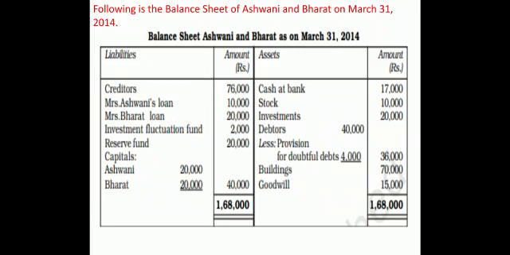Let's go on the asset side. Leave aside cash at bank, that amount will go in bank account on the debit side, left hand side. 17,000 balance brought down, right? Then stock and investment, they will go along with debtors, building and goodwill in the realization account debit side, from right hand side of the balance sheet to the left hand side of realization account. Stock 10,000, investment 20,000, debtors 40,000, building 70,000, goodwill 15,000.